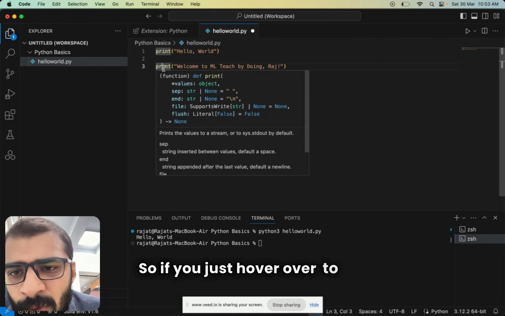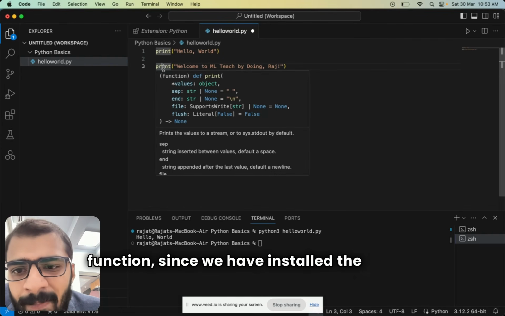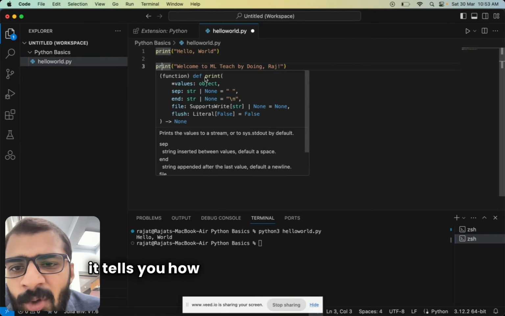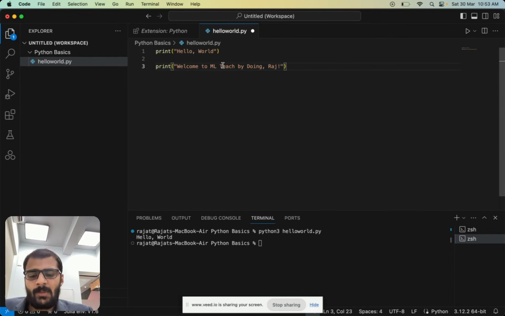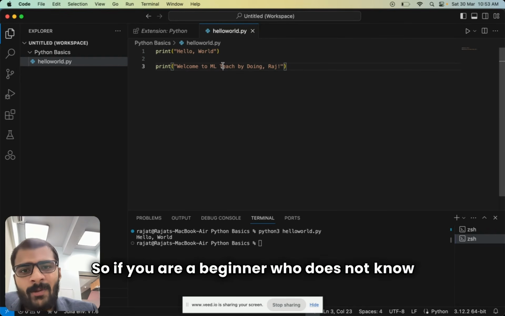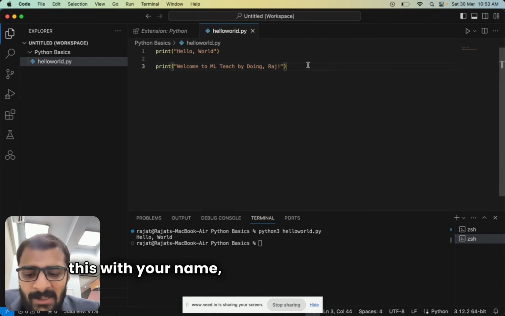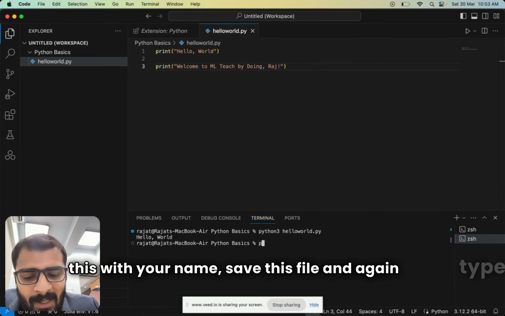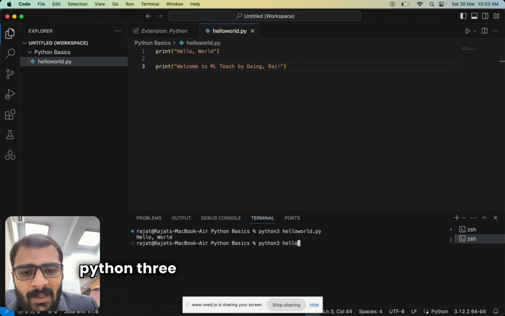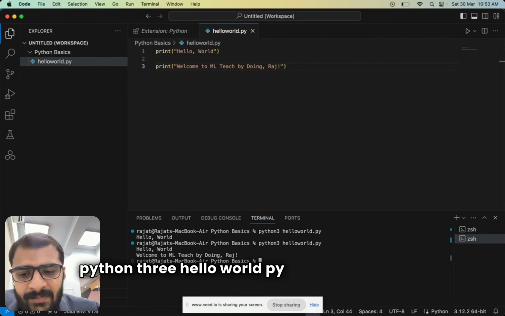So if you just hover over this function, since we have installed the Python extension, it tells you how this function actually works. So if you're a beginner who does not know about Python, just type this with your name. Just type this with your name, save this file, and again type Python 3 hello world.py and see the result.